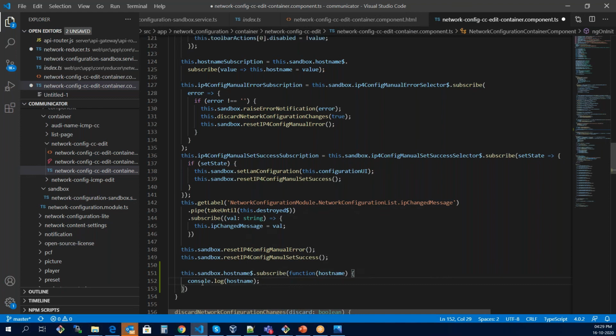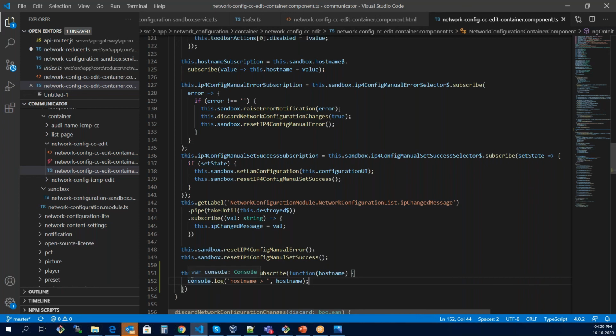So this is going to print the host name. As soon as any backend API changes the host name in the store, we will get the notification from the subscribe here, and we can work accordingly. So it can print the host name.